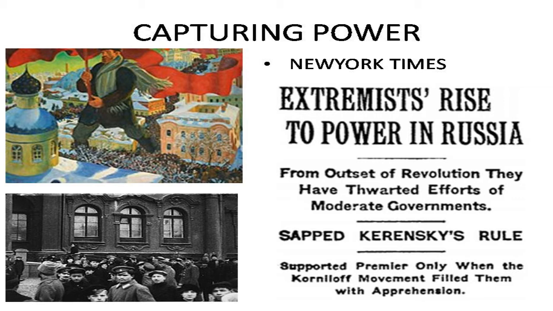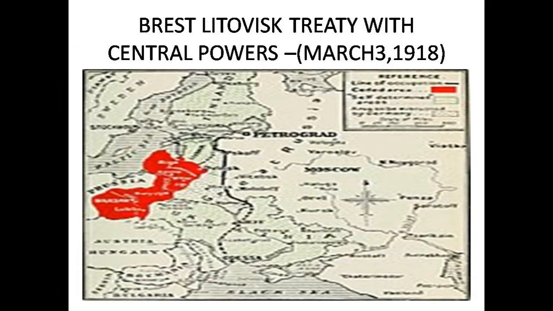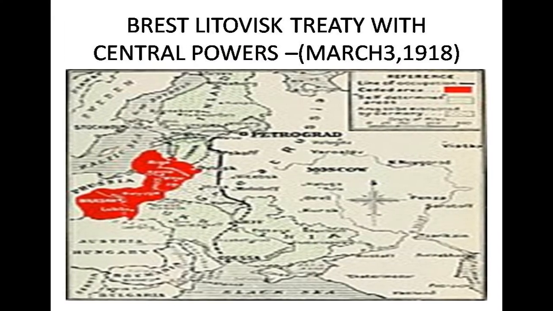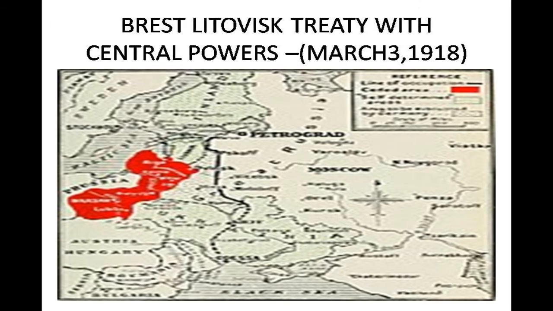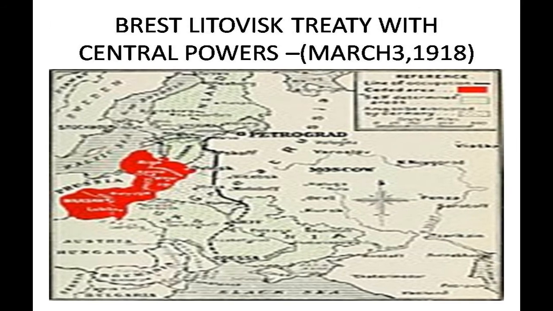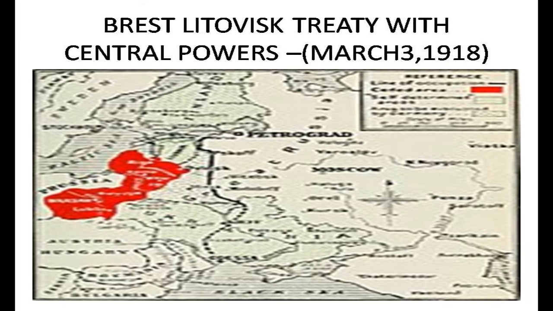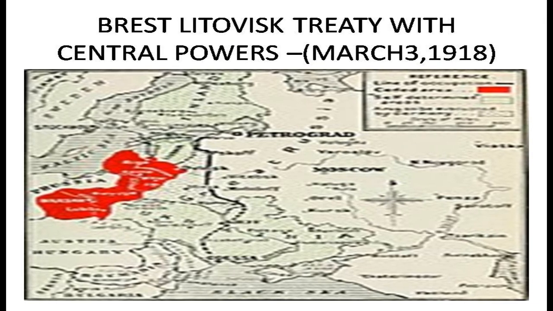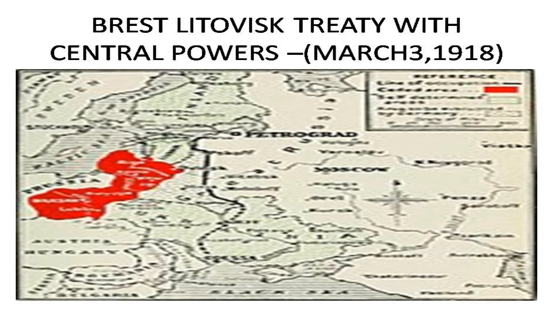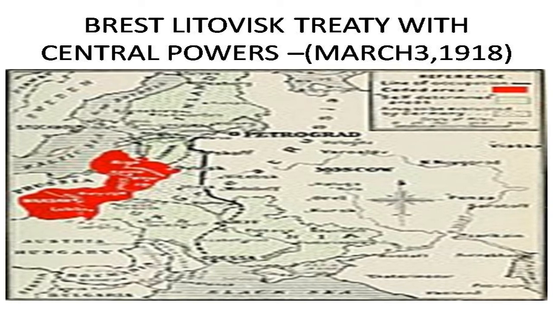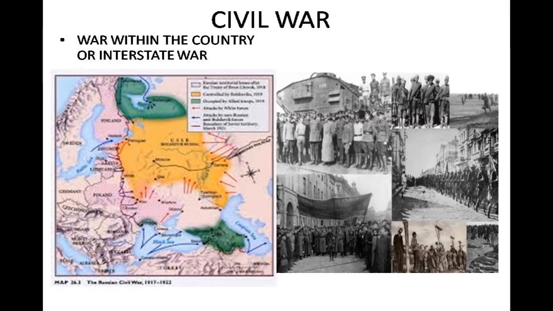And after capturing power, distribution of land took place, and they had a treaty with Germany and tried to come out of the war. So they got peace, they distributed lands, and no diversion of food. Okay, and control of factories and all these would come under the government. But they did not get immediate peace. Why? Civil war broke out.